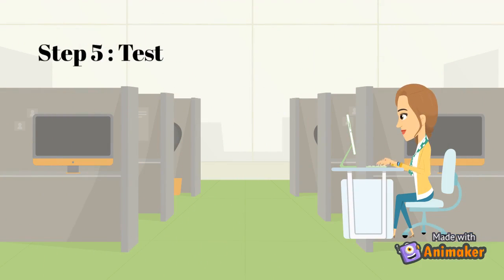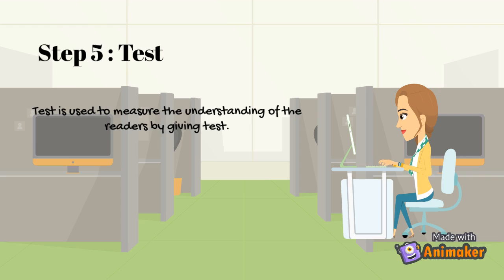Step 5. Test. Test is used to measure the understanding of the readers by giving tests. Now that you have finished steps 2 through 4 for the entire chapter, you can move on to the test or review stage. Keep the following strategies in mind.